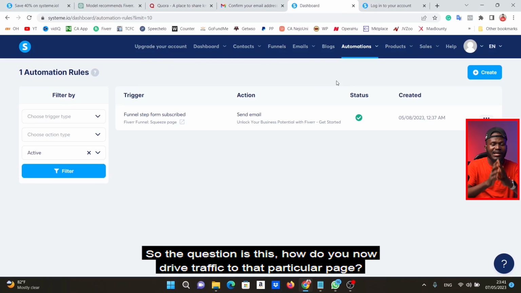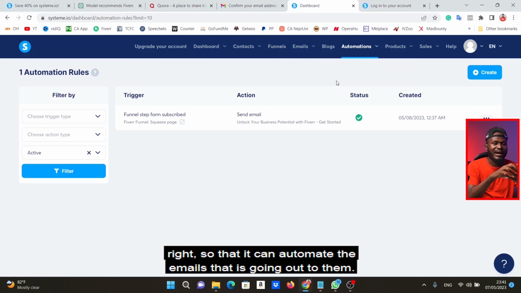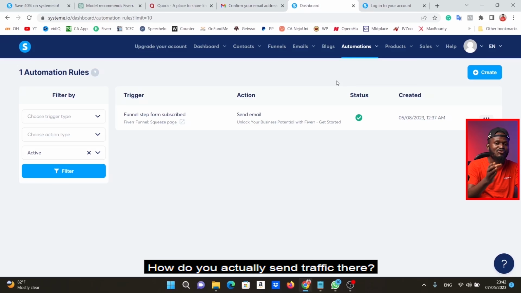So the question is this: how do you now drive traffic to that particular opt-in page, where people are going to be putting their email address, so that you can automate the emails that are going out to them? How do you actually send traffic there? Now, let me show you how to do that.